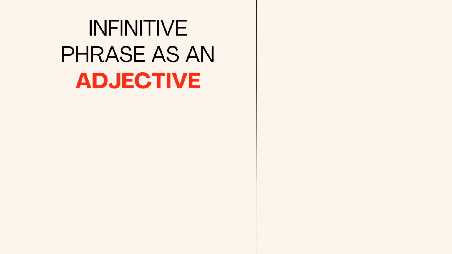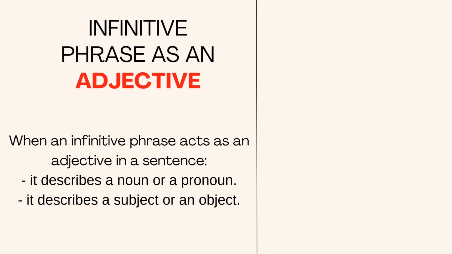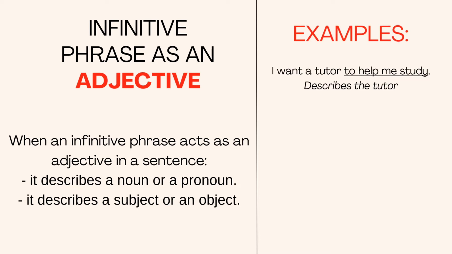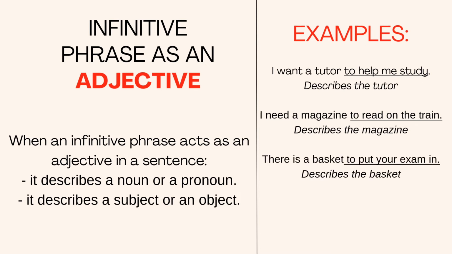Then we have the infinitive phrase as an adjective. When an infinitive phrase acts as an adjective in a sentence, it describes a noun or a pronoun, and it describes a subject or an object. Here are some examples. I want a tutor to help me study. To help me study, as an infinitive phrase, functions as an adjective and describes the tutor. I need a magazine to read on the train. It describes the magazine.